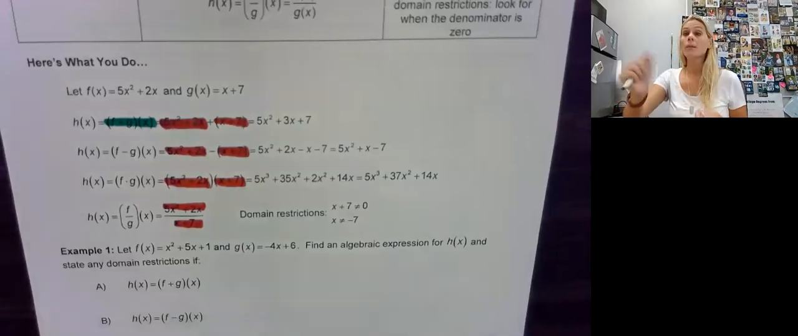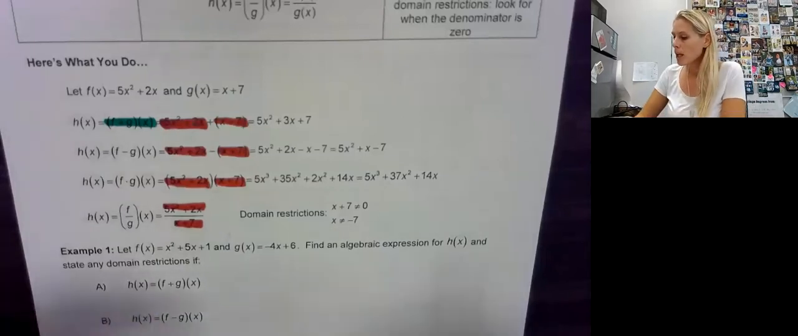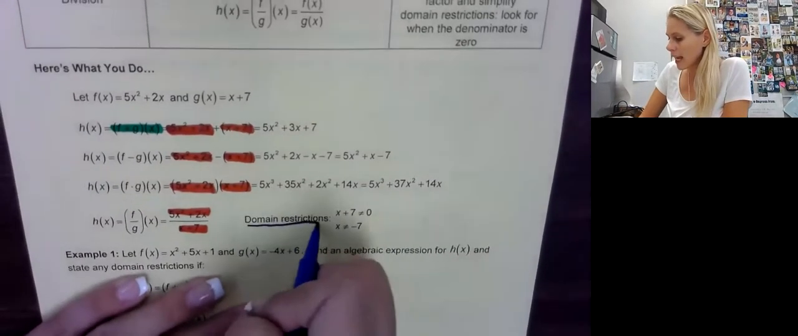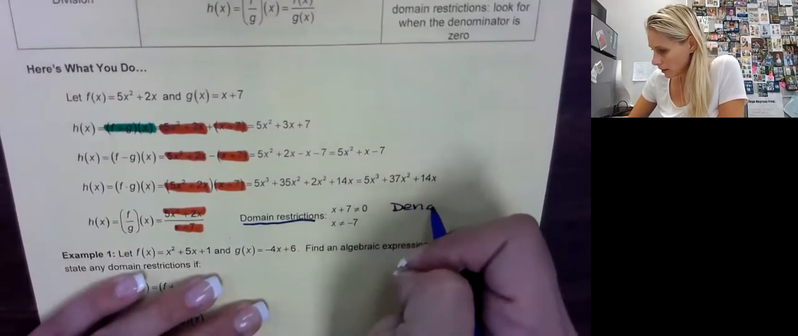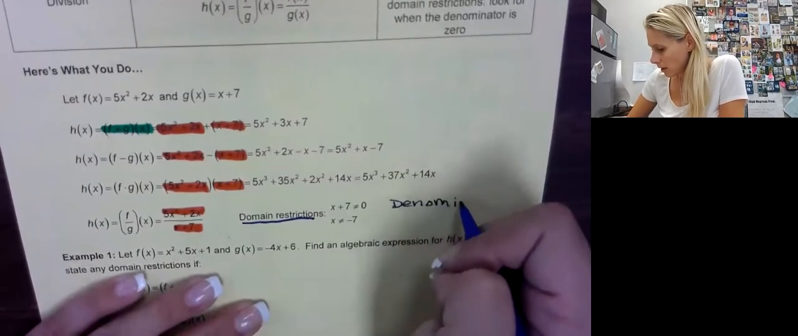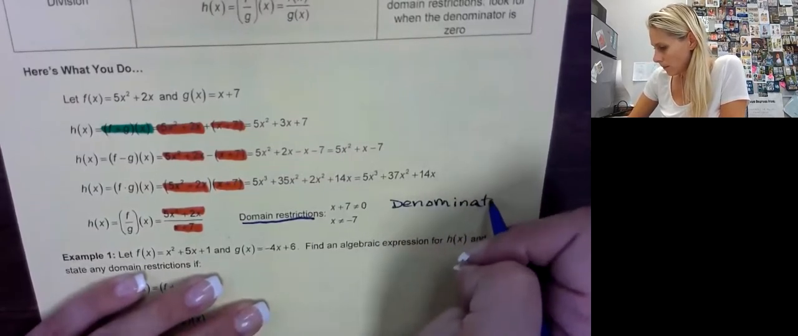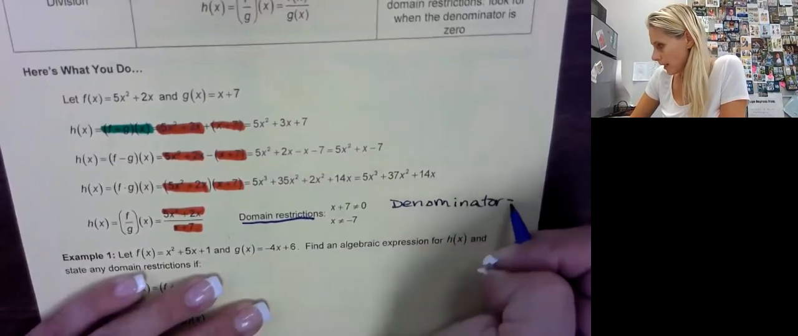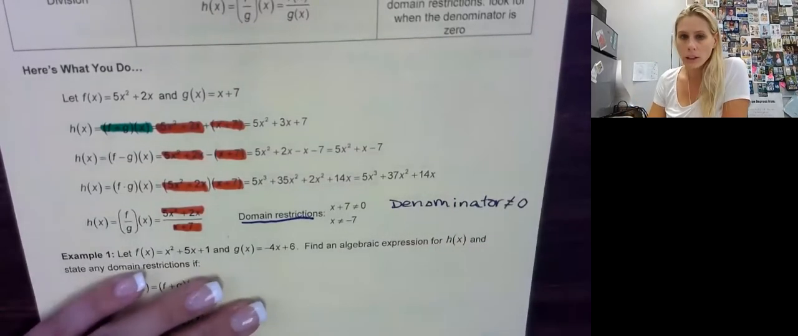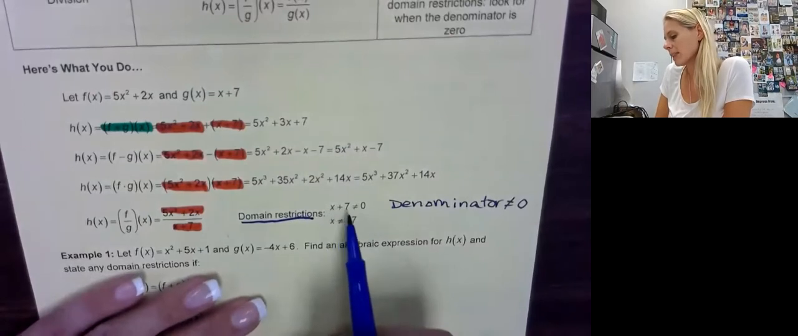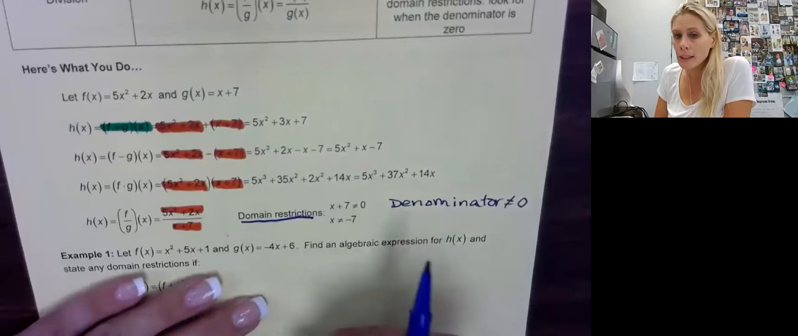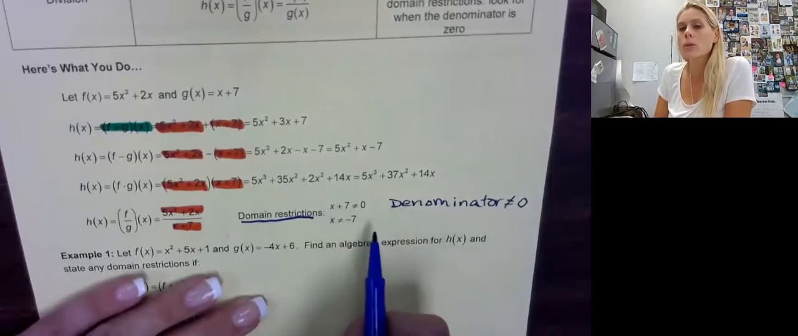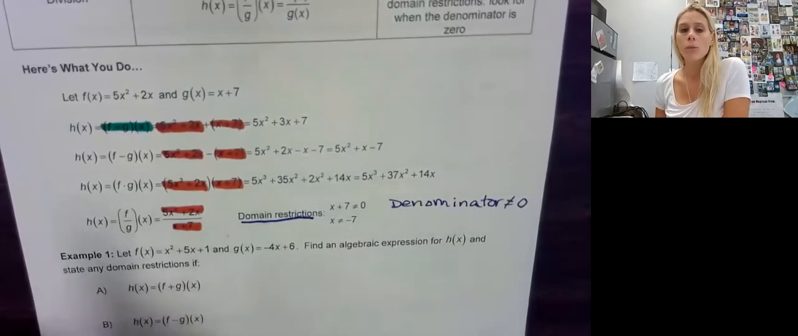So now when it comes to domain restrictions, again, only for division, what we're going to do is take the denominator and set it not equal to 0. And then we're going to solve. So of course, here they have this x plus 7 does not equal 0. And then we move that 7 over by subtracting. So we get that x cannot equal -7. And that is the domain restriction.